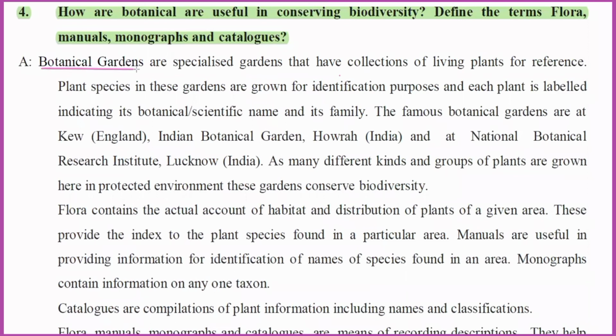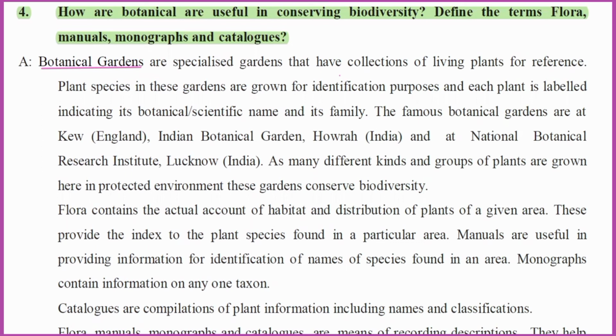Botanical gardens are specialized gardens that have collections of living plants for reference. Plant species in these gardens are grown for identification purposes. Each plant is labeled indicating its botanical and scientific name and its family.